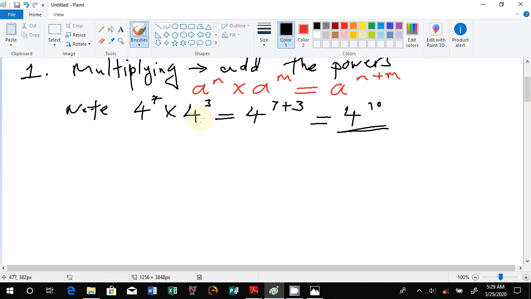Okay, we'll go to the other step. This is number 2. In number 2, we are dealing with a step that says dividing.